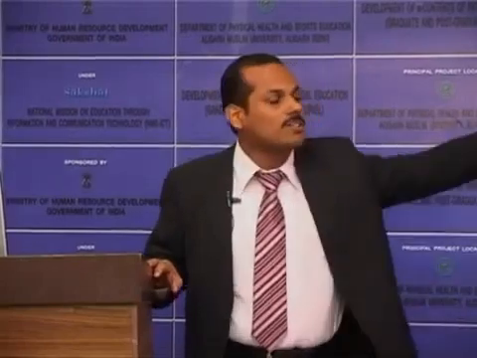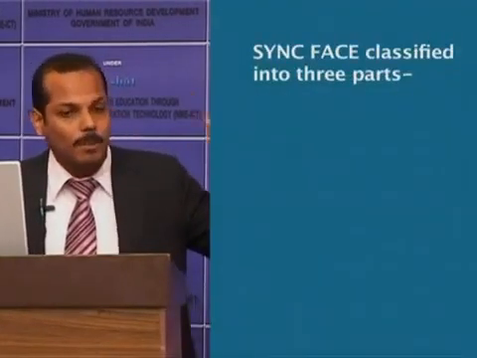The second part of the swing phase is the mid-swing phase. Mid-swing phase is the point at which the ipsilateral extremity passes beneath the body. The next phase is the deceleration phase, which is from mid-swing until the next heel strike. Again, swing phase can be classified into three parts.